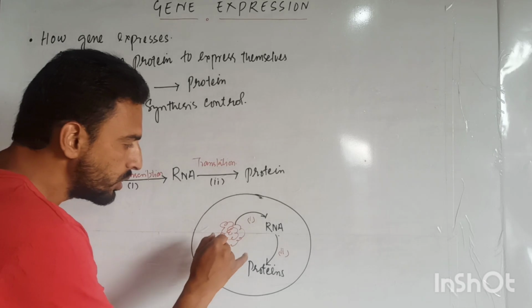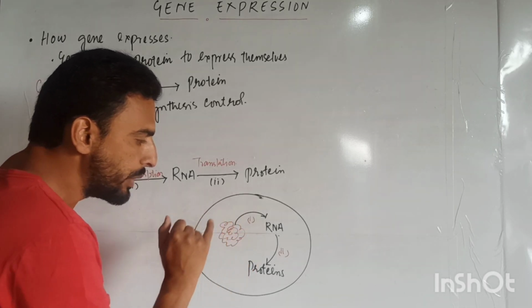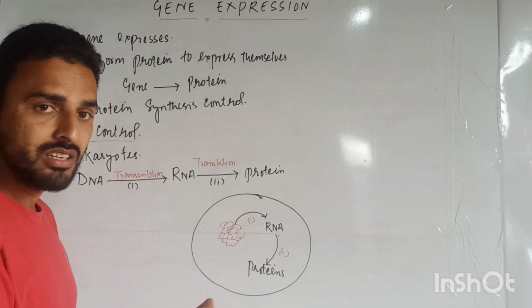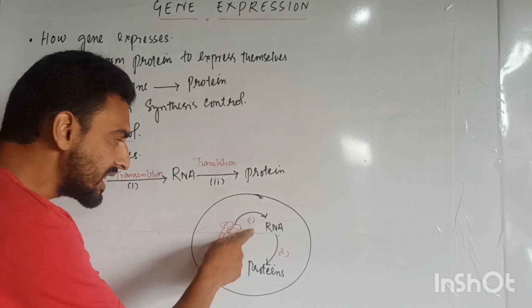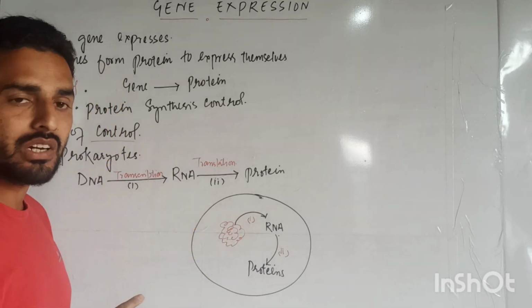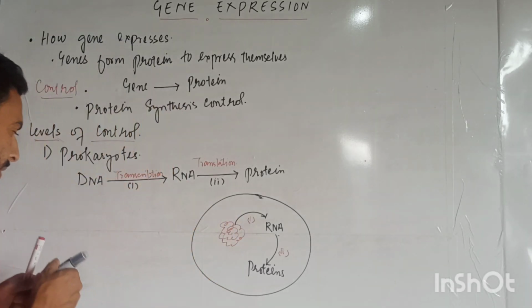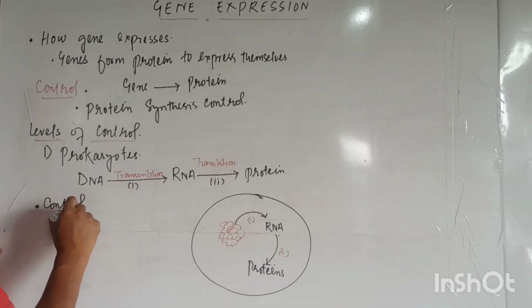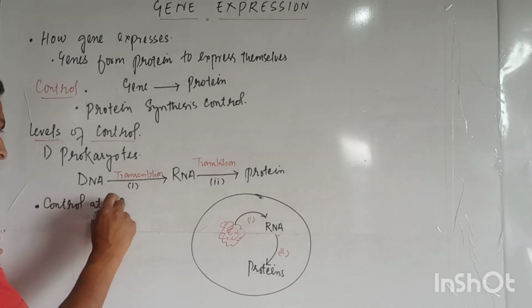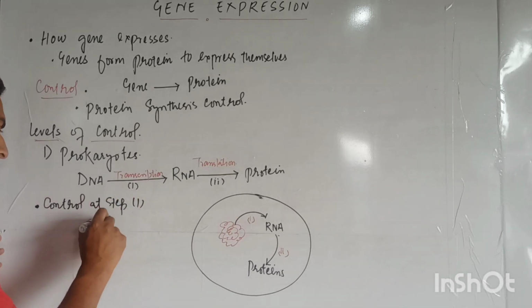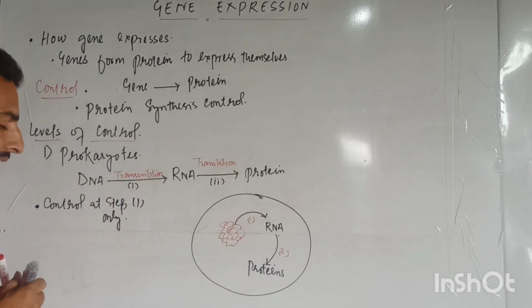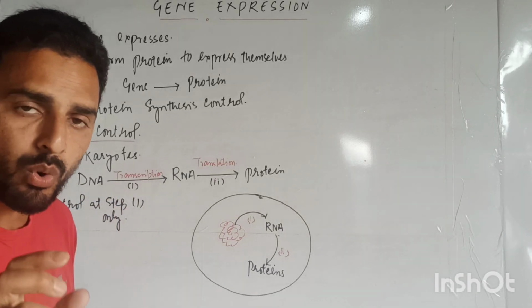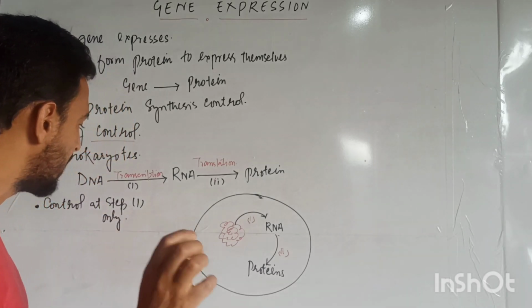Thus, what to control, whether at point 1 or point 2 or at both points? No, it is the control at a single point. Why is there only a control at a single point? We can control at setup number 1 only. Why can we control the synthesis of proteins at setup number 1 only?